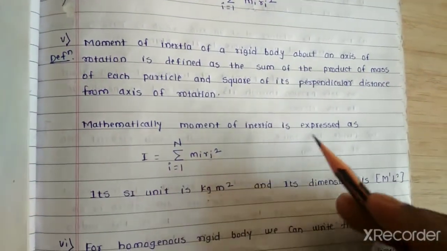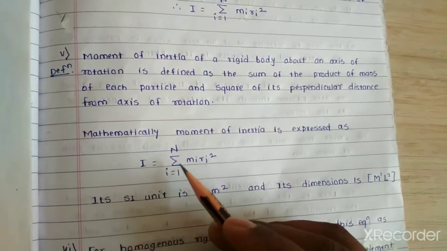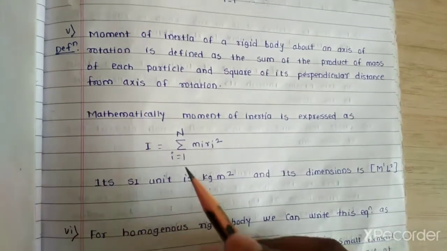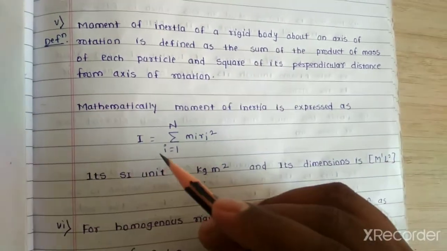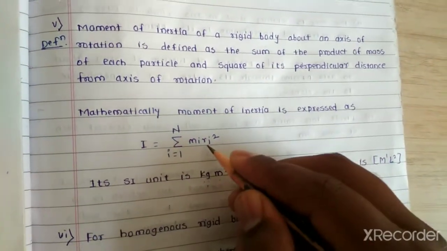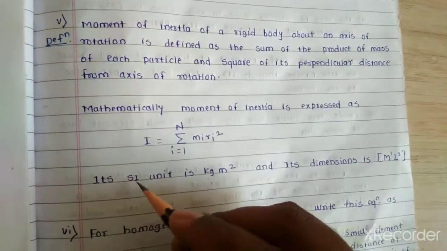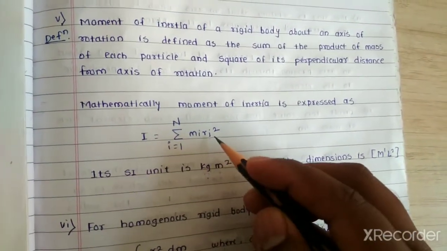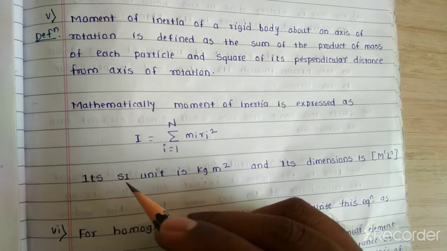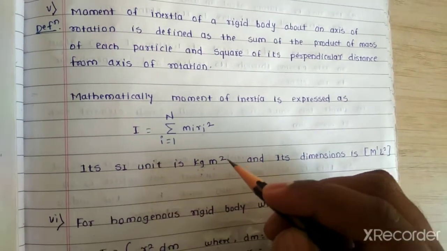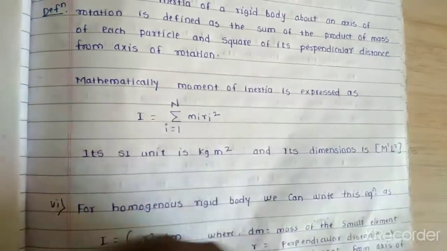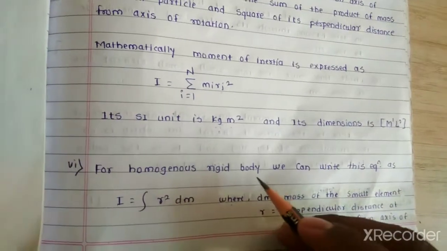Mathematically, moment of inertia is expressed as I equal to the summation over i equal to 1 to n of m_i r_i square. Understood? Its SI unit: mass is measured in kg and perpendicular distance in meter, so the SI unit is kg meter square, and its dimensions are M raised to 1 and L raised to 2.